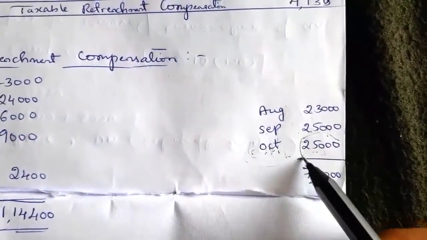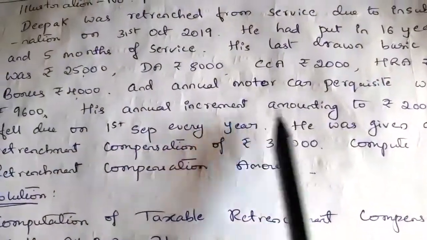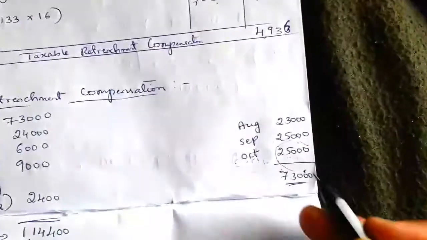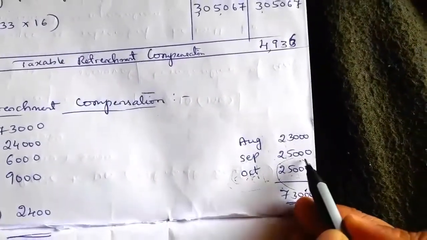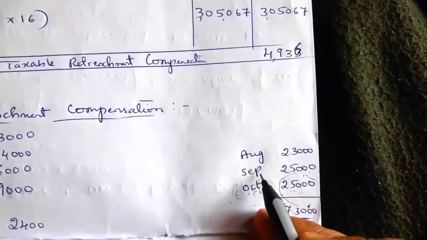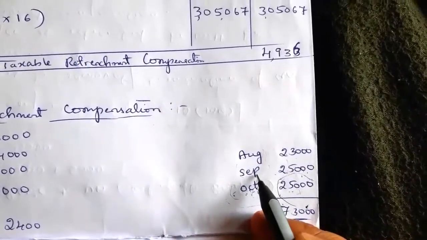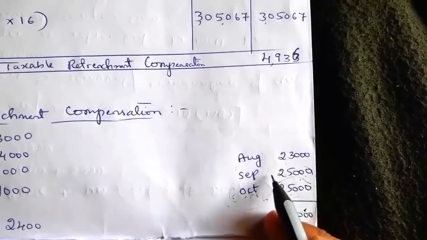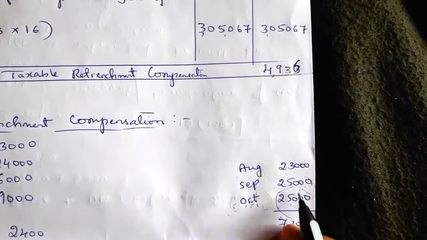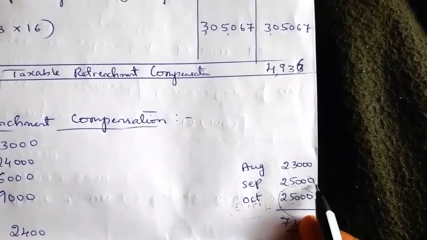Next, his increment amounting to 2,000 fell due on 1st September every year. So his increment started from September 2019, and every year it starts from 1st September. It means that in the September month he received the same value he received in the October month, so the same value 25,000.